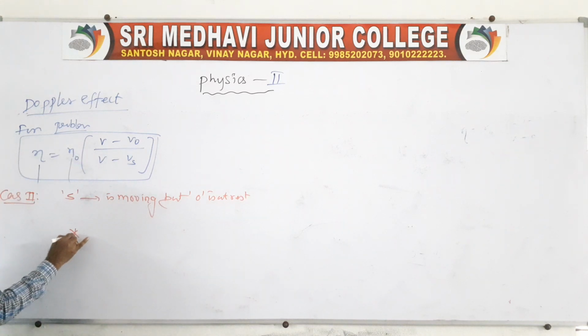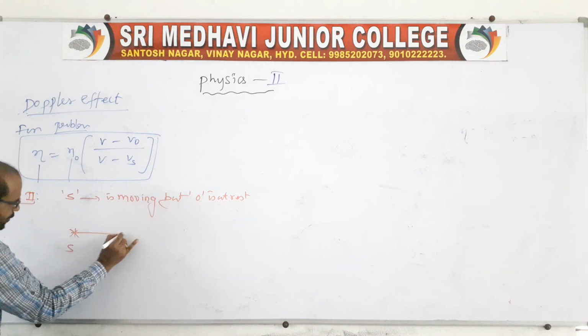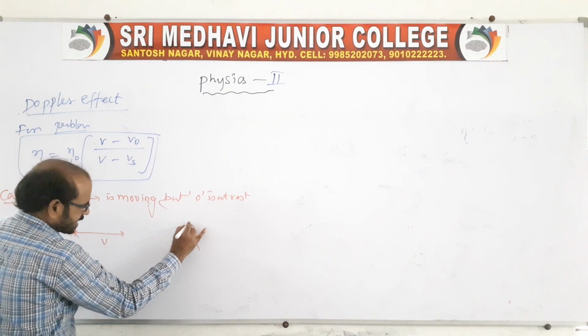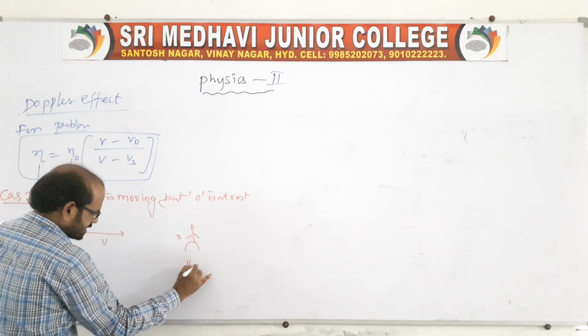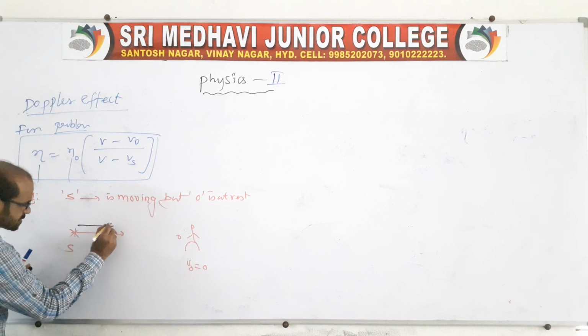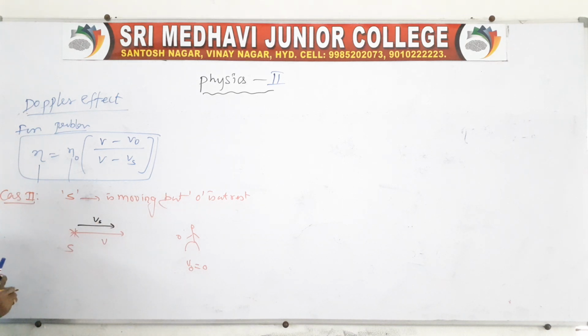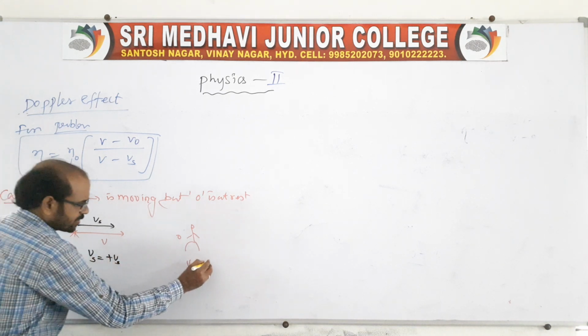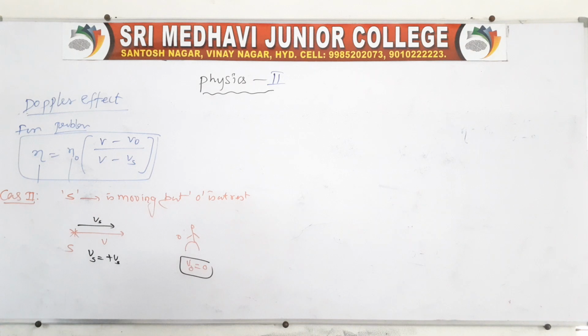So S is the source which produces a sound of speed V, and here the observer is at rest. So you take V0 as 0. Now the source is moving along the direction of the speed of sound, so both are in the same direction. You take Vs as plus Vs. However, V0 is 0 because the observer is at rest.